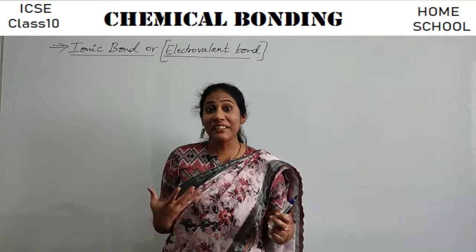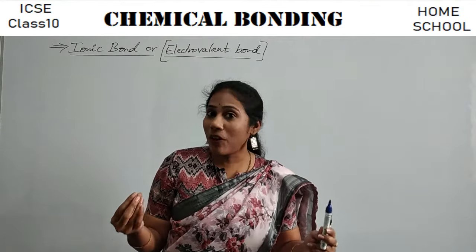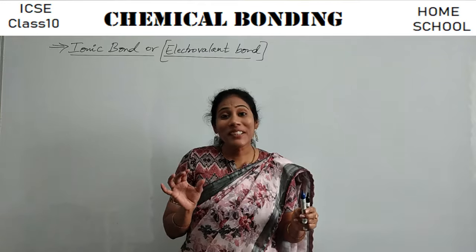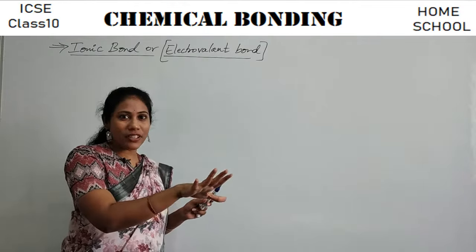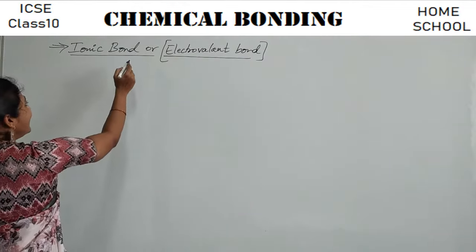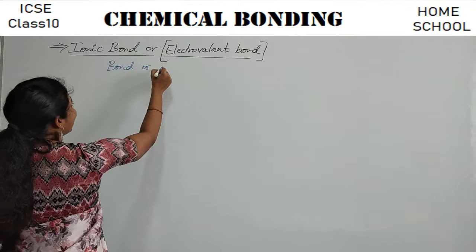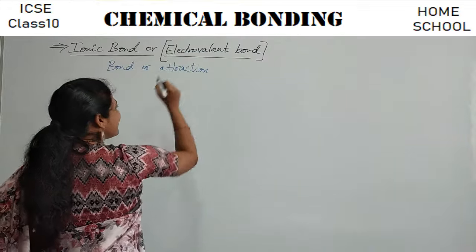See guys, ionic bond, quite a stable bond, very strong bond I can say. So what do you mean by an ionic bond? First let us try to write its definition. Ionic bond is that bond or attraction. Bond is nothing but attraction, I told you, isn't it?